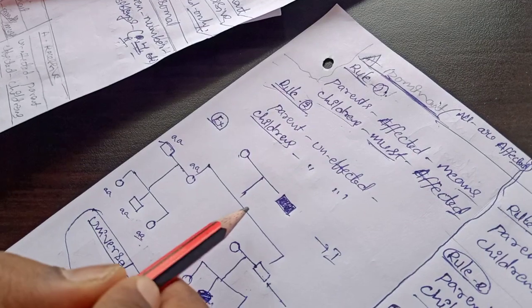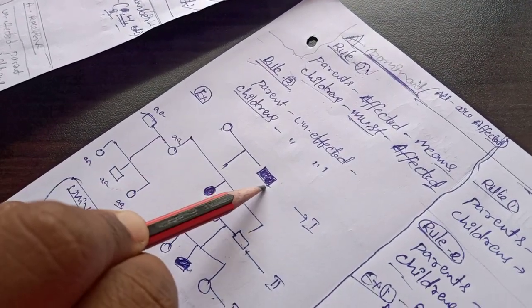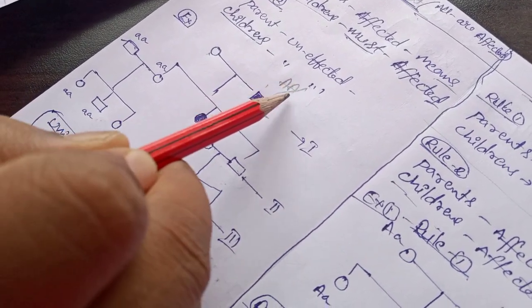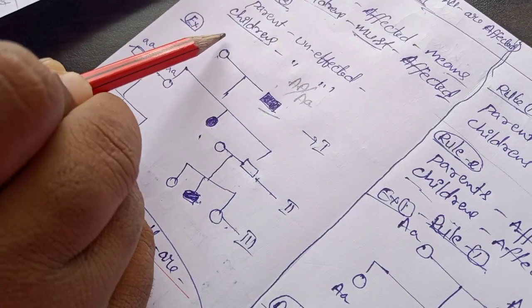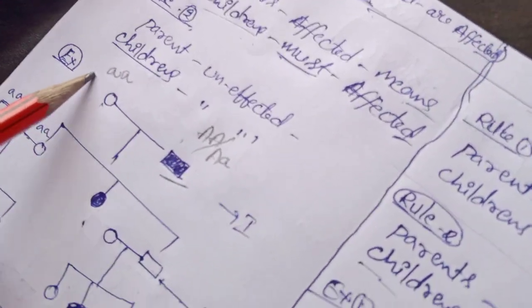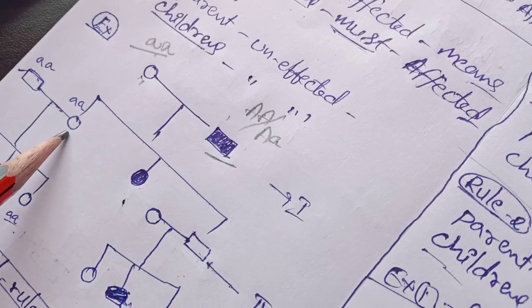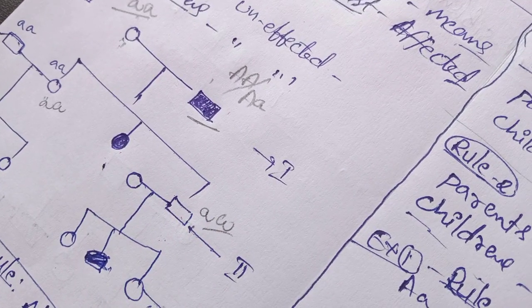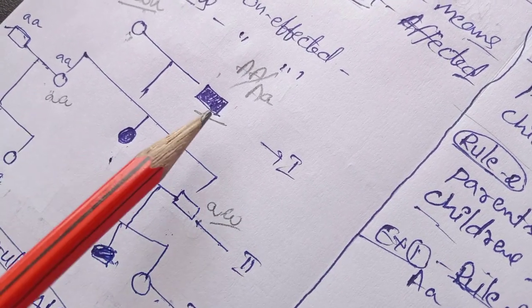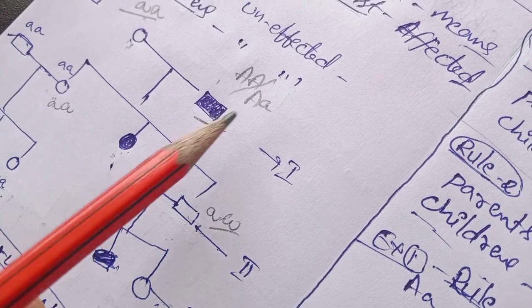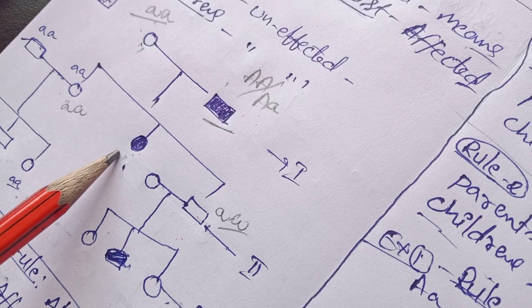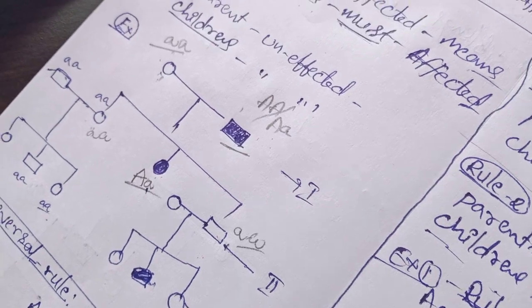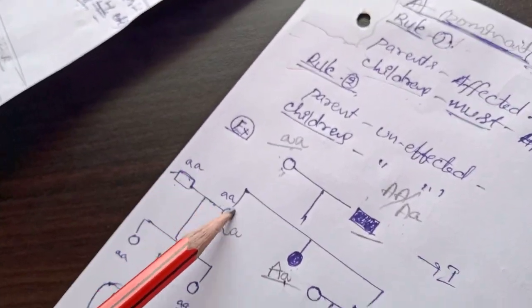See here, this one is a female, male is affected. Dominant means it may be either capital A, capital A or capital A, small a. No doubt about it. This one is a small a, no doubt, a recessive form. This one also small a, small a. 100%, these are the recessive forms. If you are crossing like this, then it may be capital A or small a.